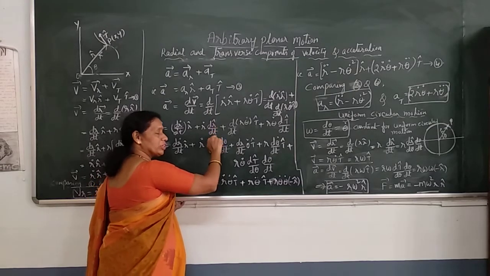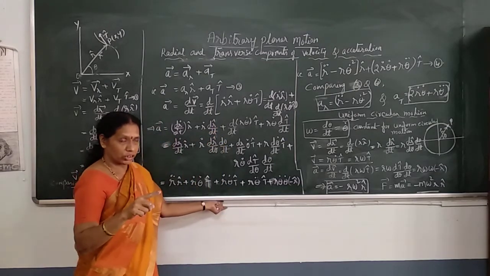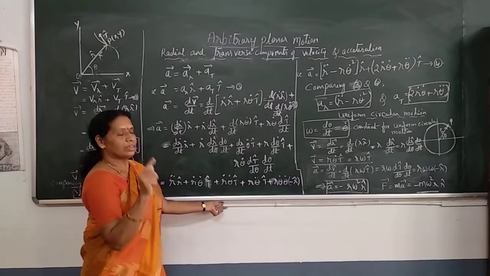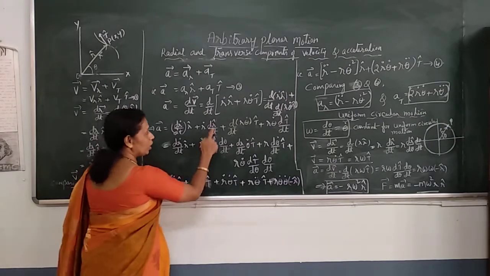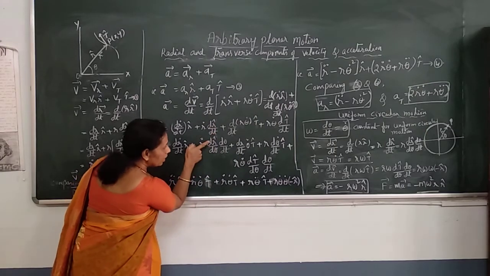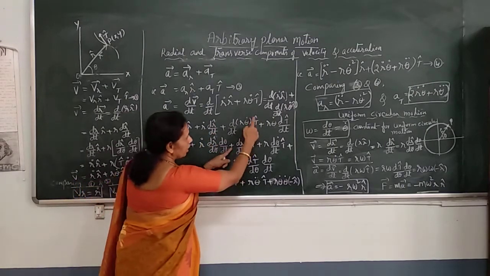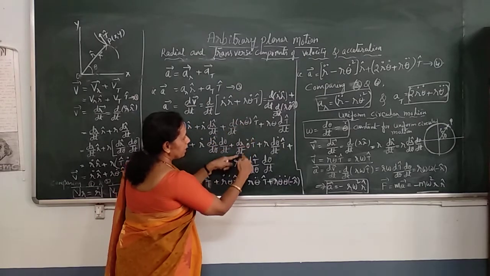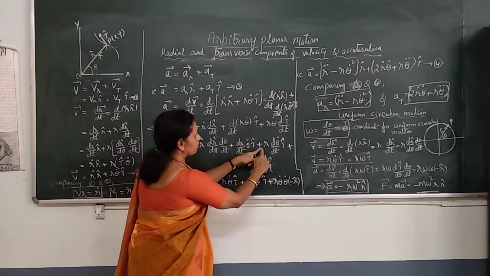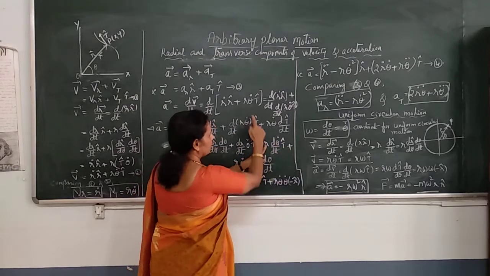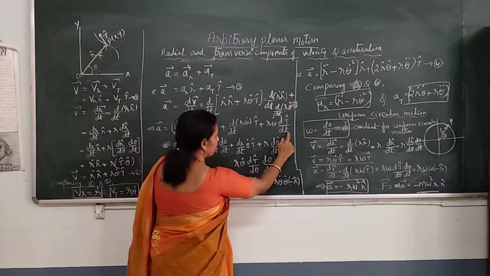R cap is not a function of t. R cap indicates the direction. It varies with theta. Remember, R cap varies with the direction. So you have to write dr cap by dt as dr cap by d theta into d theta by dt. Plus, again product rule here: dr by dt into theta dot t cap plus r into d theta dot by dt t cap. This one is over. Remaining is this.